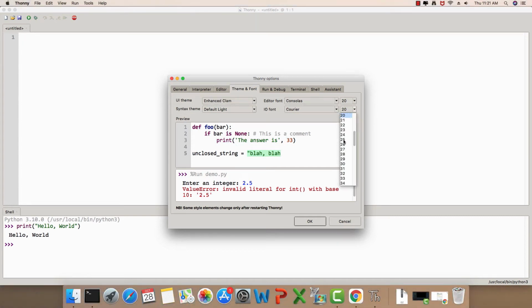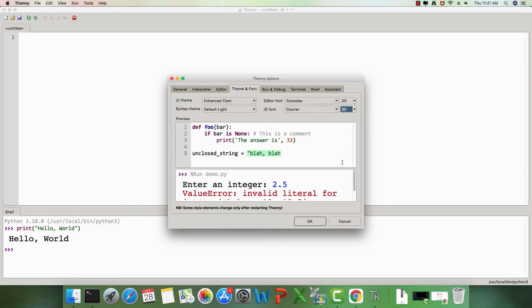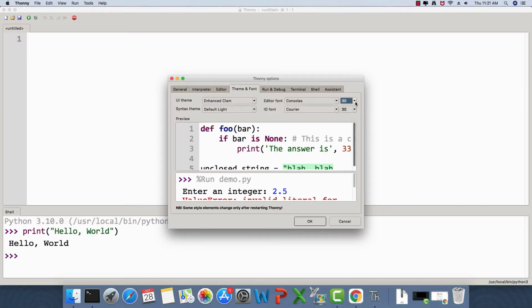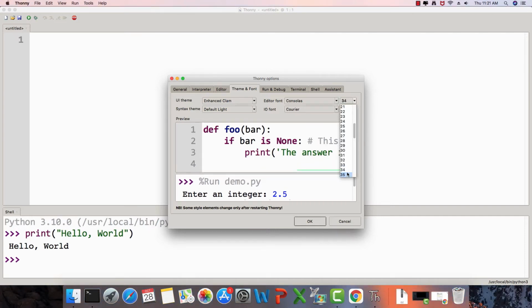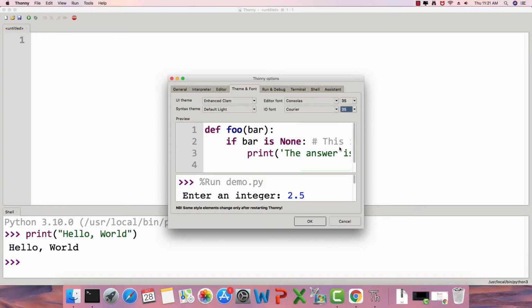So I'm just going to go ahead and make it a bit bigger, not a lot, or let's make it a lot bigger, to a point where everything is comfortable to our eyes. And yes, or let me make it even bigger. Yes, 35. 35 seems to be very good because the size of the screen here is quite big, and this is how we can set the font and size of the font.